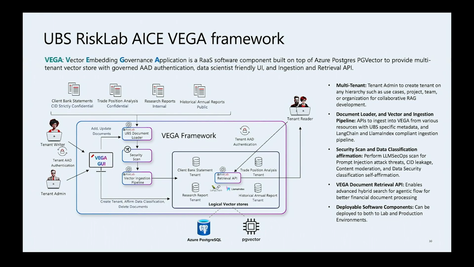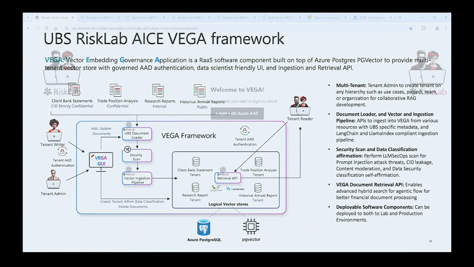On the retrieval part, Orhan will talk a bit more later on; we support many different agentic retrieval logics from LangGraph and also LlamaIndex. Of course, the whole stack is built on Azure Postgres and it scales.